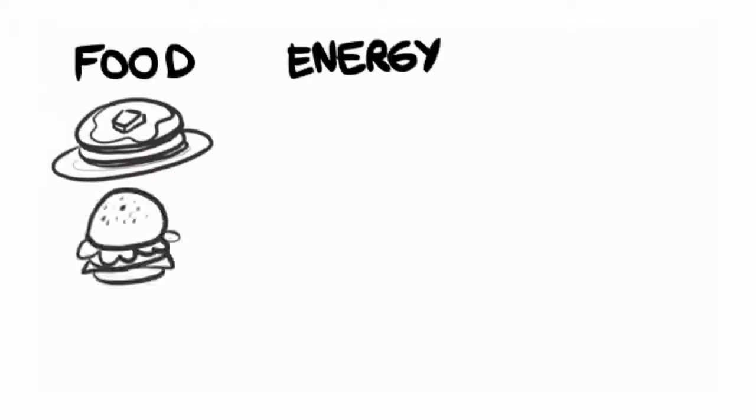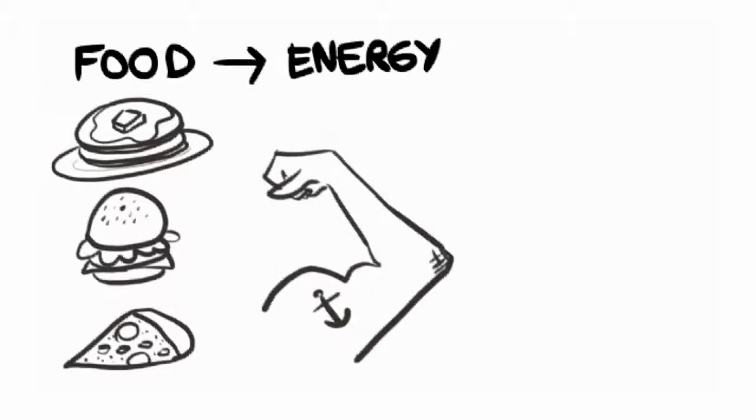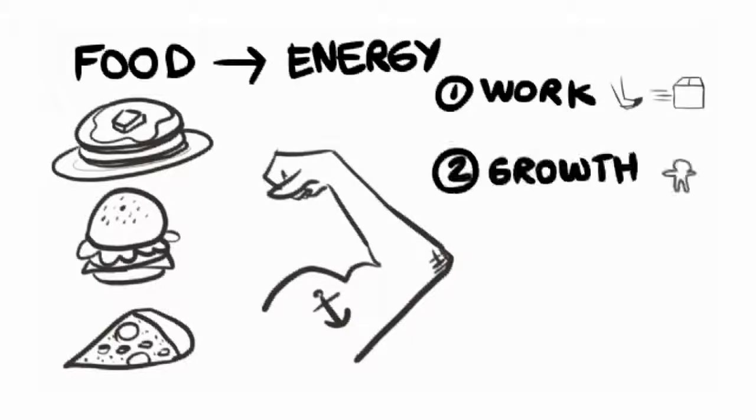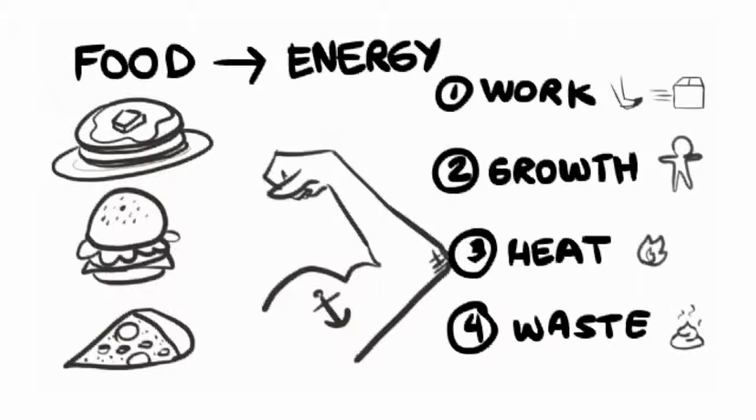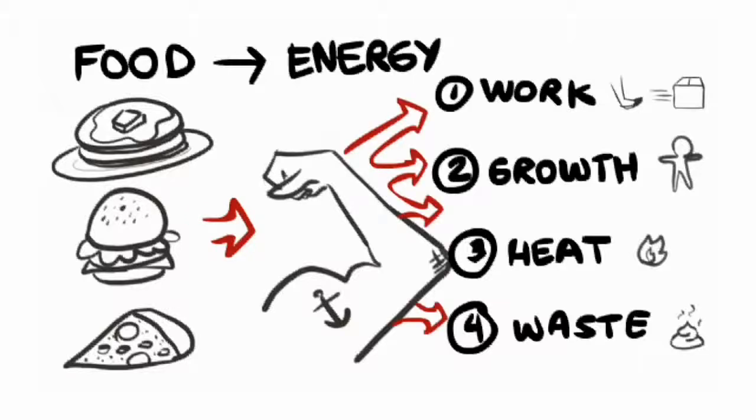We eat food during breakfast, lunch, and dinner to give us energy. What do we do with that energy? Well, first, we use that energy to do work, like moving boxes. Second, we use some of the energy to grow. Third, feel your skin. Is it a little warm? We also produce heat when we break down food, so some of the energy in the food is lost as heat. And finally, some of that energy is lost as waste. So remember, we use the energy in food to grow, do work, and produce heat and waste.